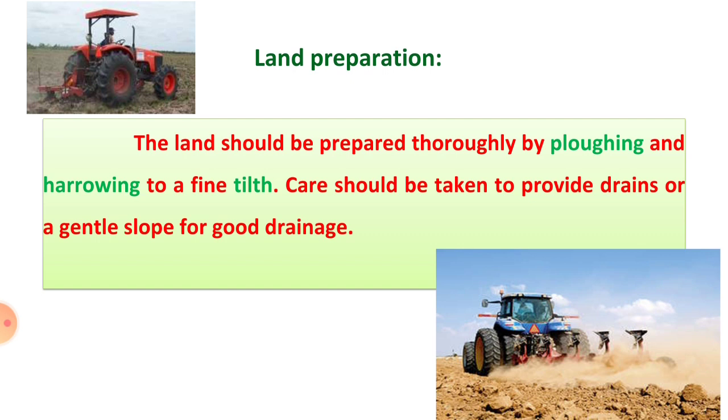For good drainage, some drains and outlets are provided to remove the excess water from the field. At this time FYM is added to the soil before the last harrowing. Before or at the time of the last harrowing, the FYM is added into the soil. This is the land preparation of the soybean crop.